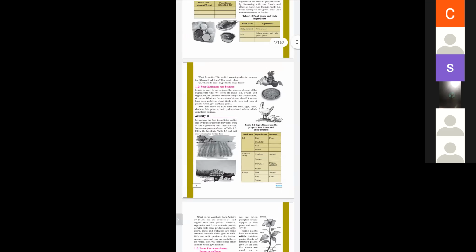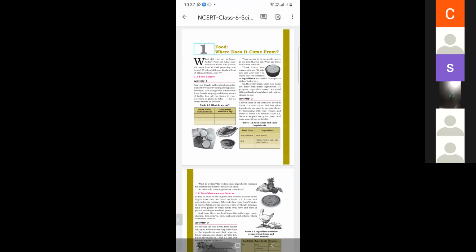From plants, we get cereals, pulses, and from animals, milk. As we know, the mustard plant gives us oil, and the seeds and leaves are used as vegetable.